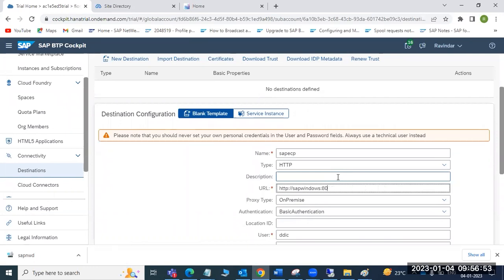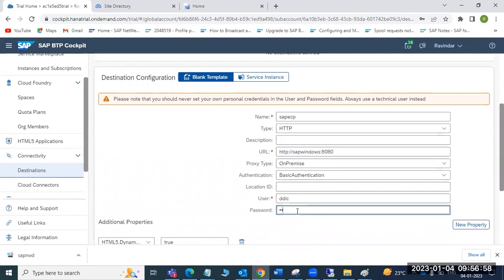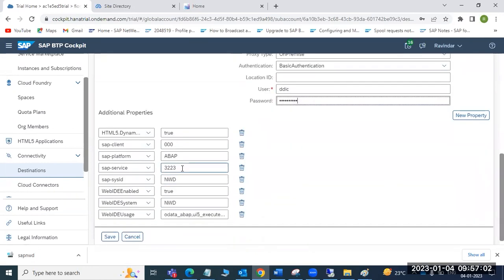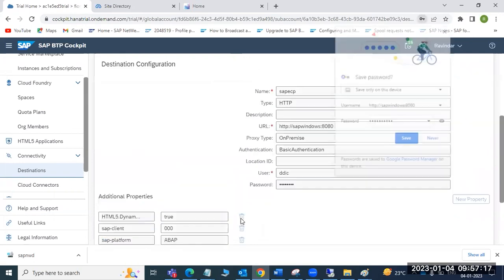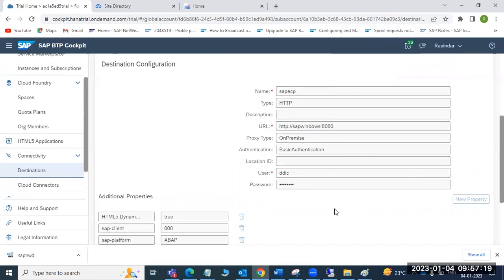What is the port number? 8080. What is the password? And what is the SID? What is the SAP service name? The SID is different: ECP. This is the ECC system. So ECP and ECP. Click on the save button. Then it's done, it's saved.